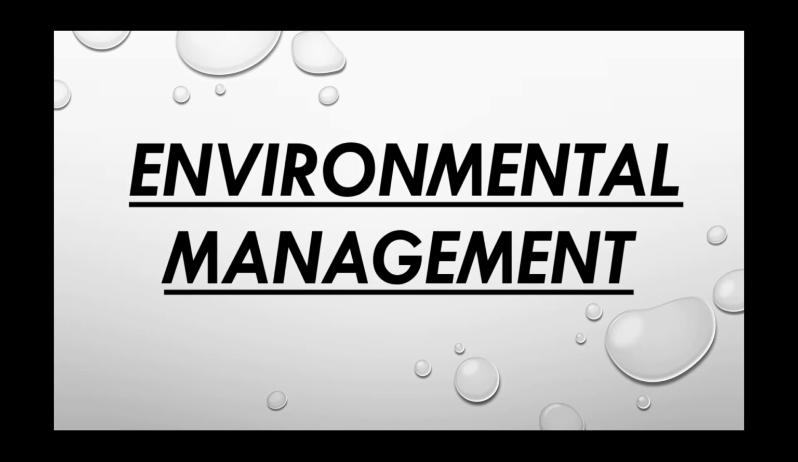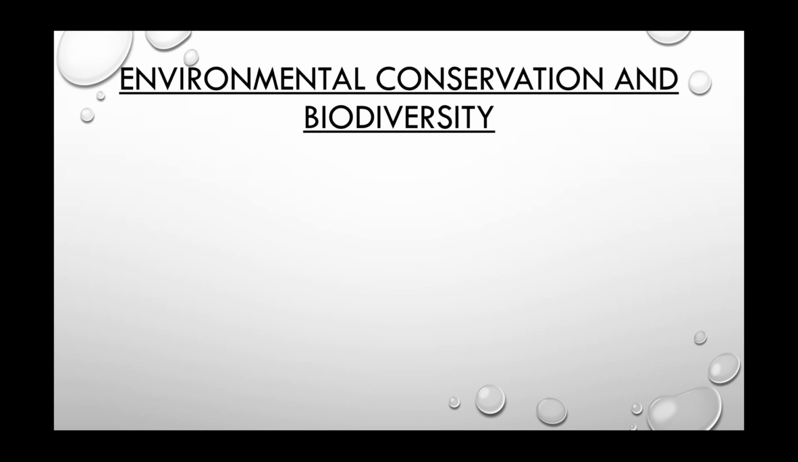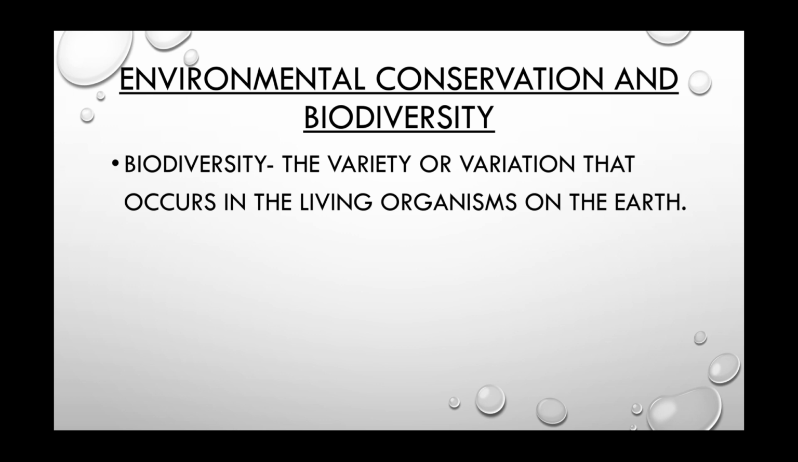Now, we will study our next point, that is environmental conservation and biodiversity. It means we are going to study the relationship between environmental conservation and biodiversity. So, first of all, biodiversity. We have studied this in our previous standard. Do you remember what is biodiversity? Very good. Biodiversity is the variety or variation that occurs in the living organisms that exist on the earth.